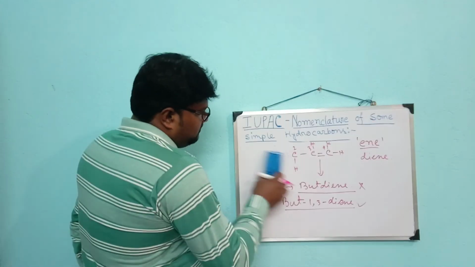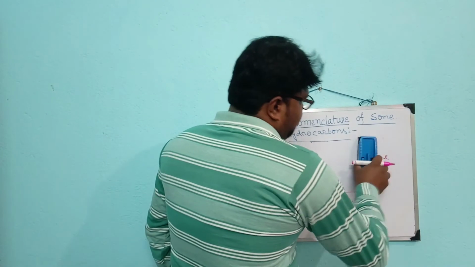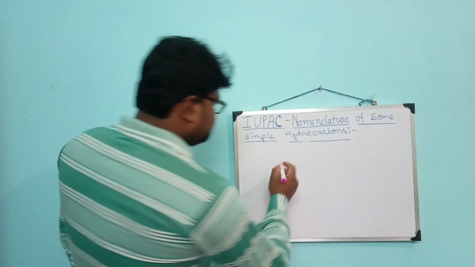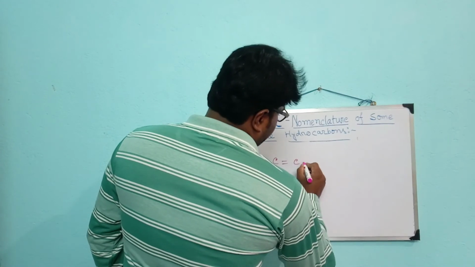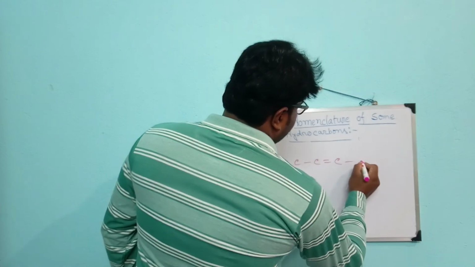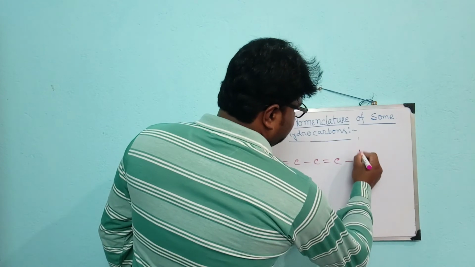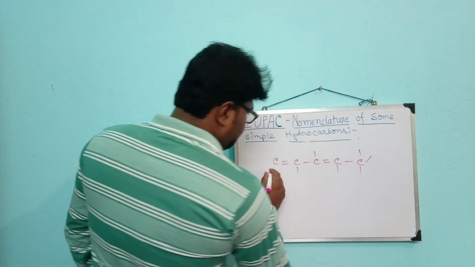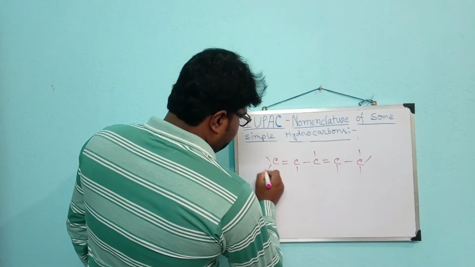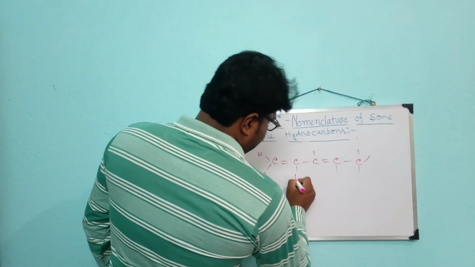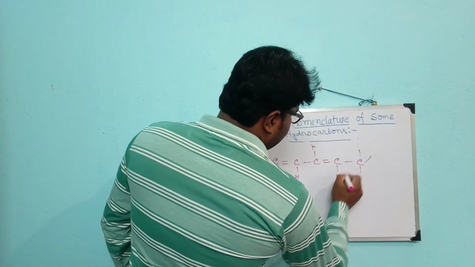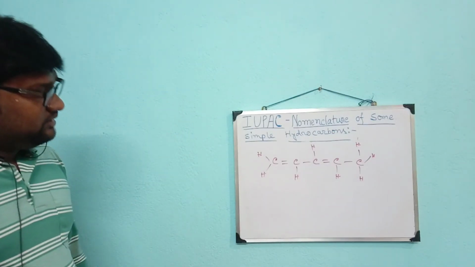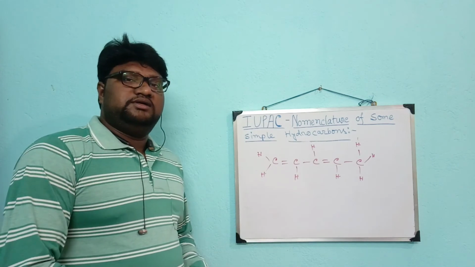Now we consider this molecule. Your homework should be this.